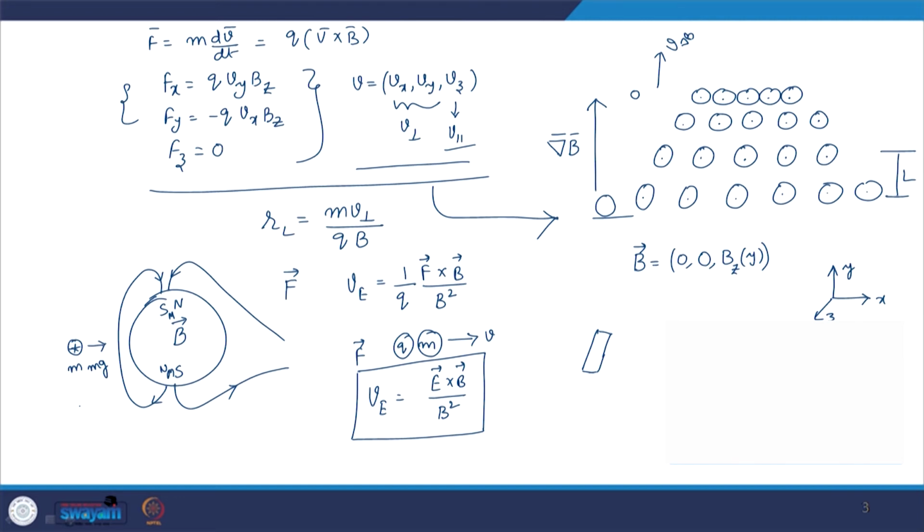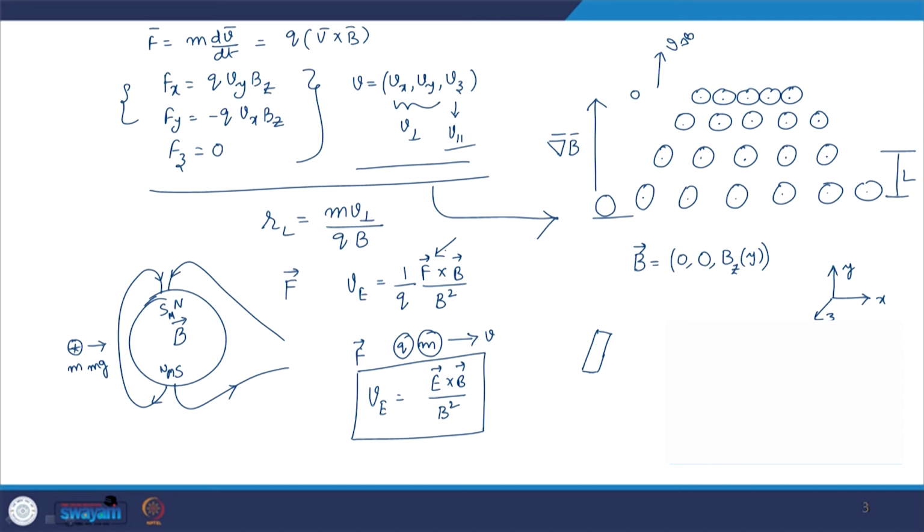This is one example. Now, what we have to do is, if the particle is experiencing a magnetic field gradient, we have to calculate the average force that will be experienced by the particle as its radius of gyration decreases along the gradient. If we calculate the force, we just have to substitute that force into this generalized drift velocity expression, and then we will be able to get the original expression for the drift velocity.